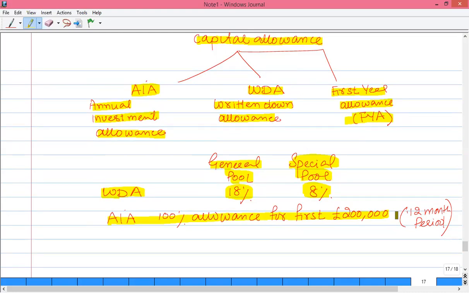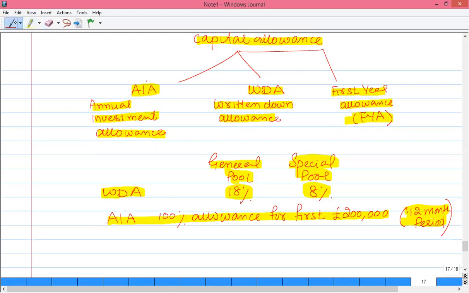And remember that this AIA limit of 200,000 is available for a 12-month period of account. That means if the period of account is less than 12 months, that is a short accounting period, or if the period of account is more than 12 months, that is a long accounting period, then this 200,000 limit might be increased or might be decreased.